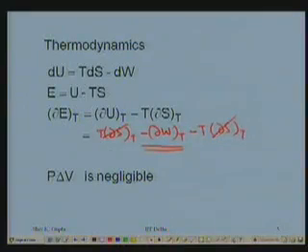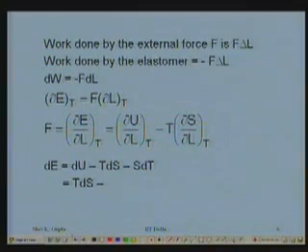Since the condensed system, as I already said, this is negligible, so this work is the work done by an external agency. So the work done by the external force in extending the rubber by a distance delta L is F delta L.